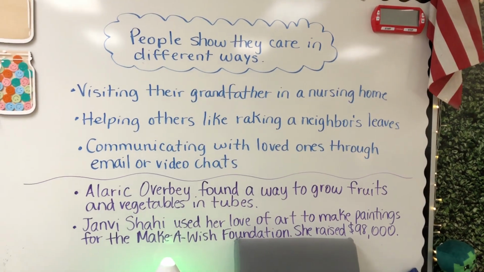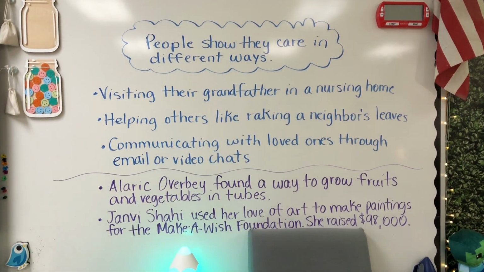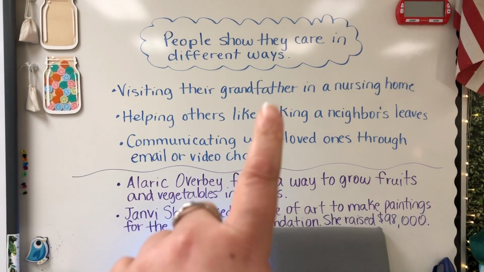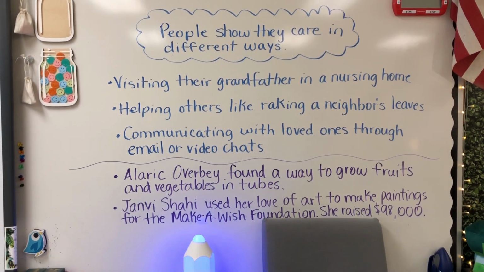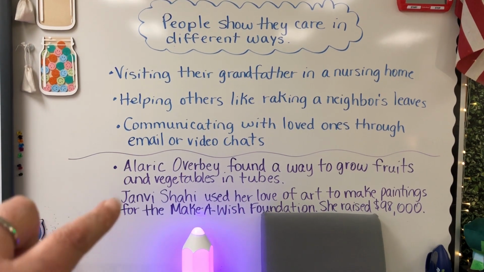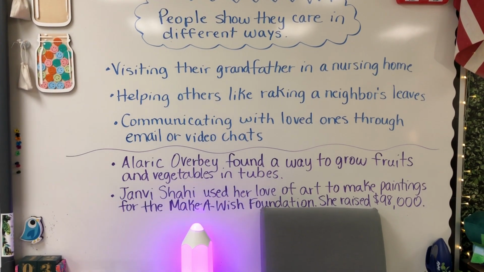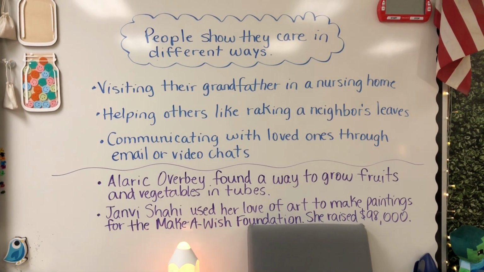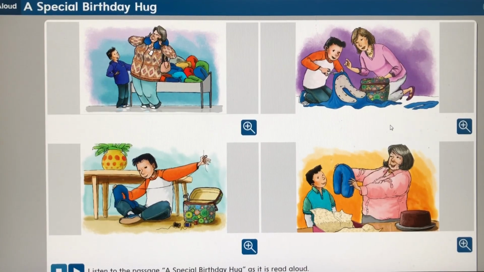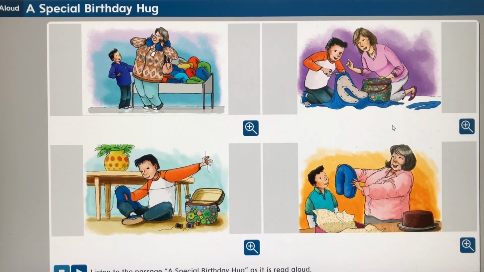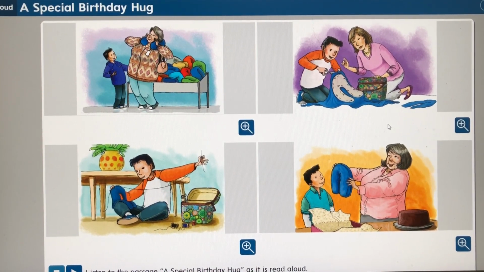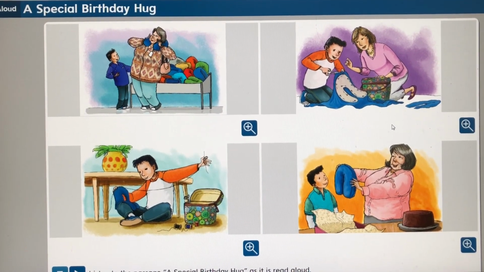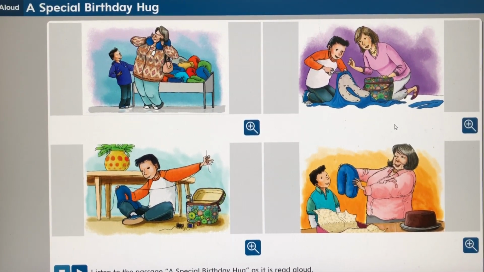I also took notes on the board to help my ELL students. So these notes are from the video where it talked about how people show different ways that they care. And these are the two people that the study blast talked about and how they use their hobbies and interests to help others and show that they cared. For the read aloud, I read to them A Special Birthday Hug, and we are back to realistic fiction, focusing on similes, metaphors, foreshadowing, and the problem of the story.